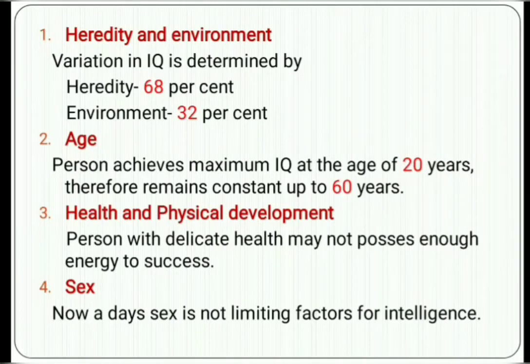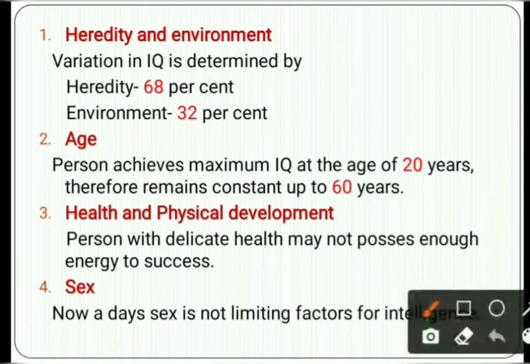It is proved that the variation in IQ is determined by heredity 68% and by environment 32%. This means the intelligence level we have from our parents is 68%, and from the environment we learn 32%. So that is about 100%. The variation in IQ is determined by heredity 68% and environment 32%.